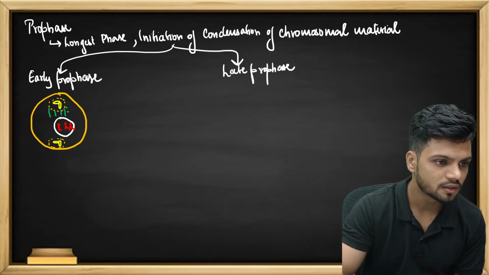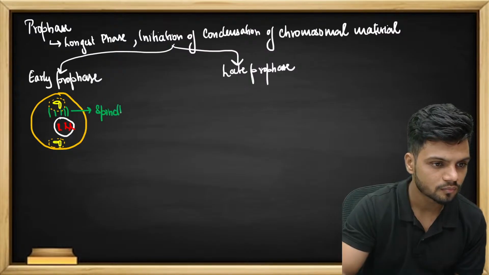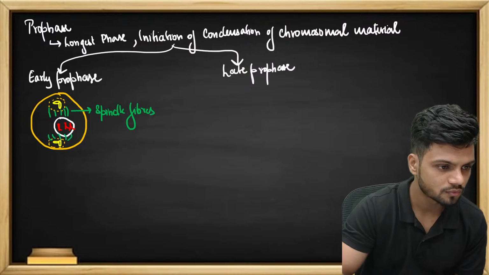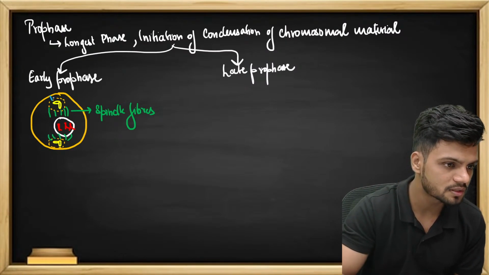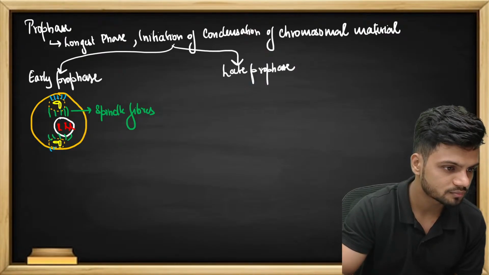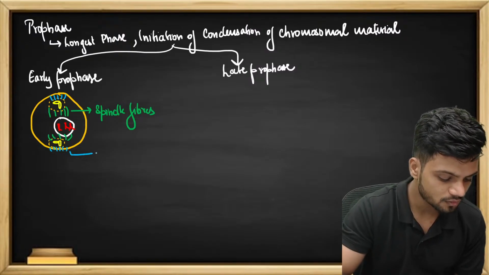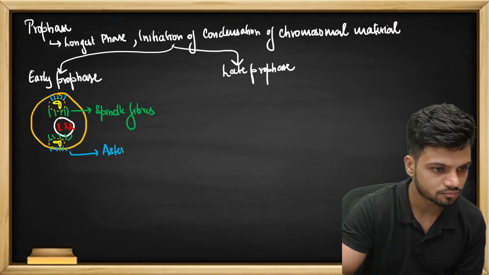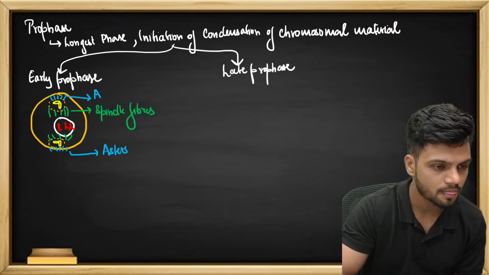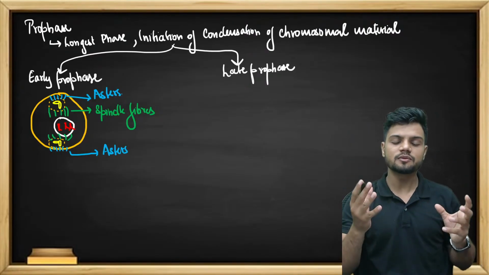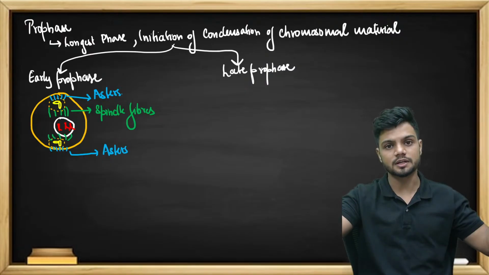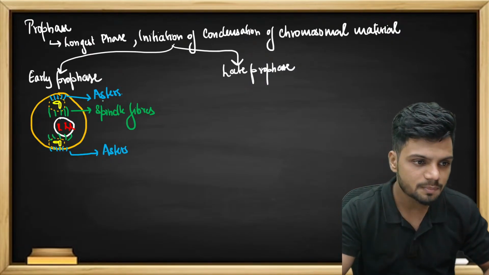From the front, there is one microtubule called spindle fibers. From the back, they have one more type of fiber coming out. This is called asters. Asters help in anchorage. Spindle fibers will attach to the kinetochore and move the centromere. Right, spindle fibers and asters.